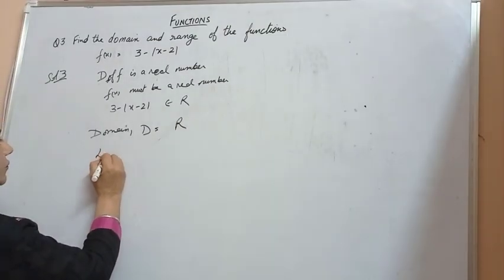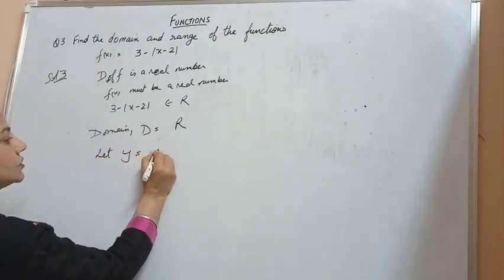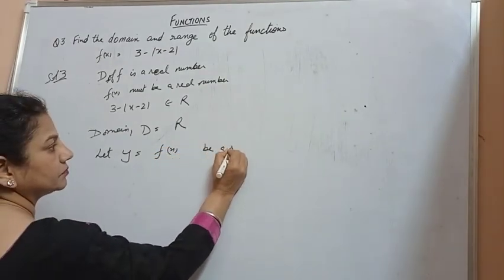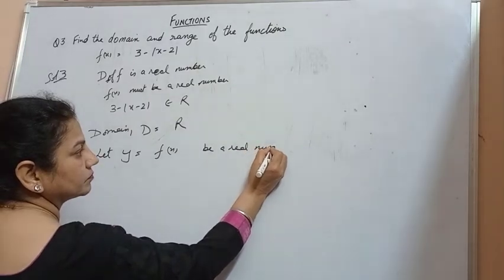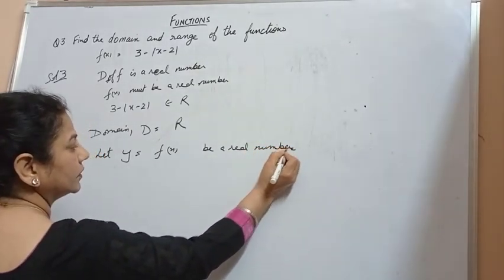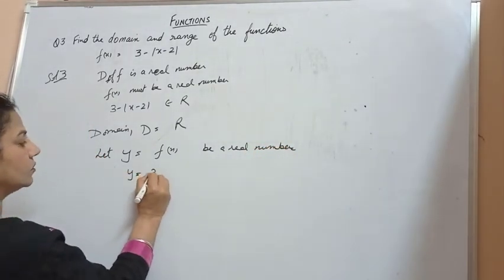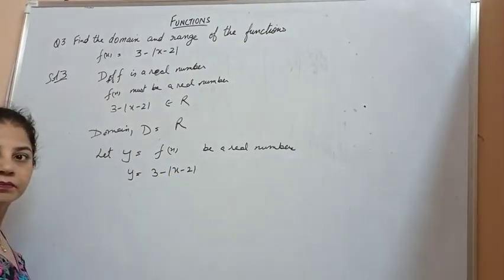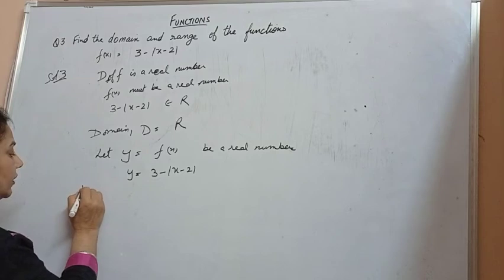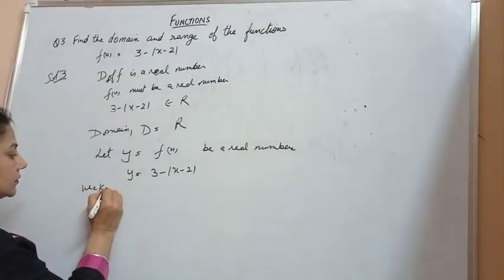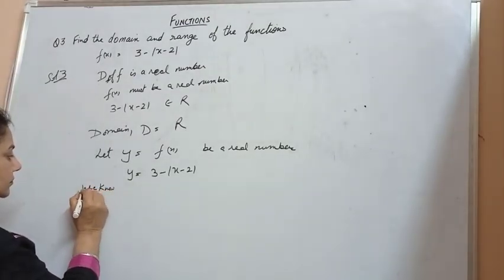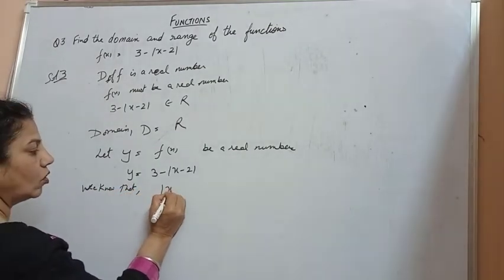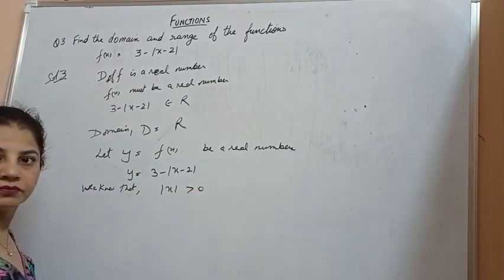For range, let y is equal to the function f(x) be a real number. That means y is equal to 3 minus mod x minus 2 be a real number. And we know that mod x is greater than or equal to 0.